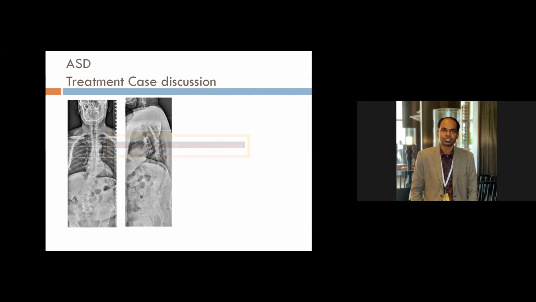So this patient is having scoliosis, degenerative scoliosis, also called de novo scoliosis, around 25 degrees, and lordosis is reduced. When you draw the C7 plumb line, it falls almost 8 centimeters in front of the sacrum.